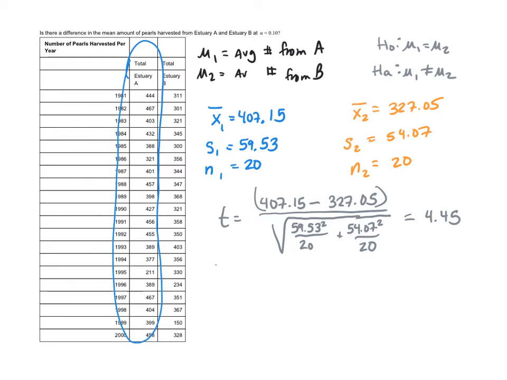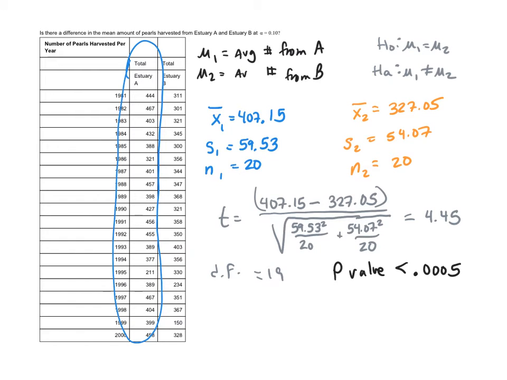So now to get my p-value, I have to know my degree of freedom. Now my degree of freedom is the minimum of one less than the two sample sizes, so my degree of freedom is 19. So I'm going to go to my t-chart, and I'm going to look for what is the value where 4.45 is between, and actually the very last number on my row of 19 is 3.883, and 4.45 is bigger than that. So I'm just going to use that value at the top of that column. So I know the p-value is going to be less than 0.0005.